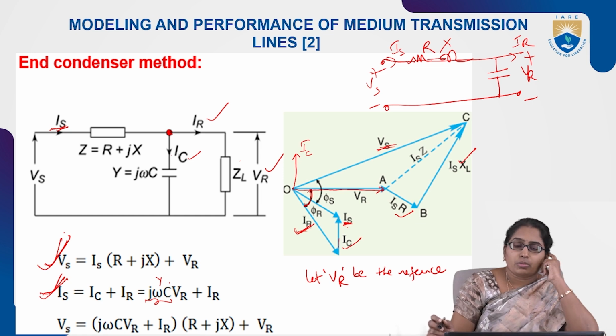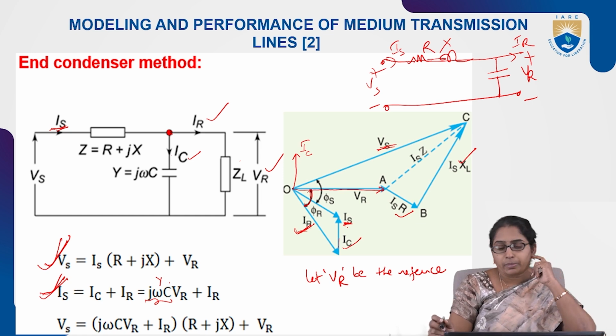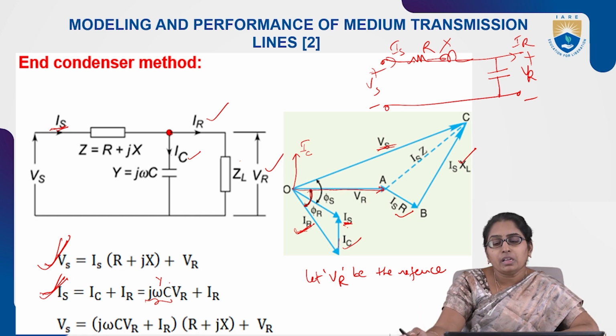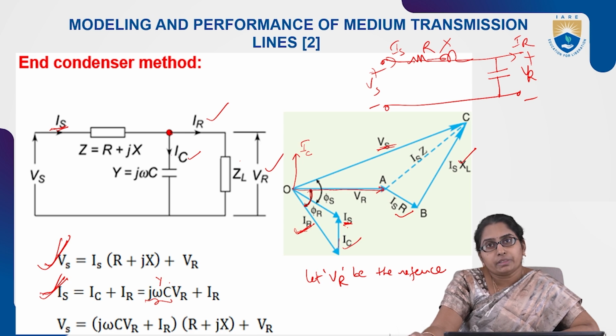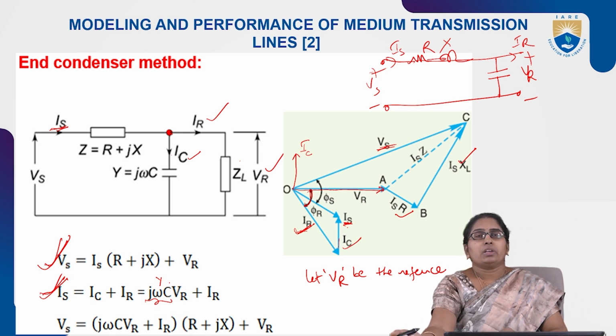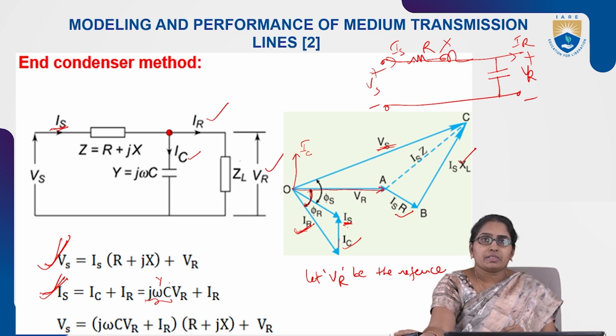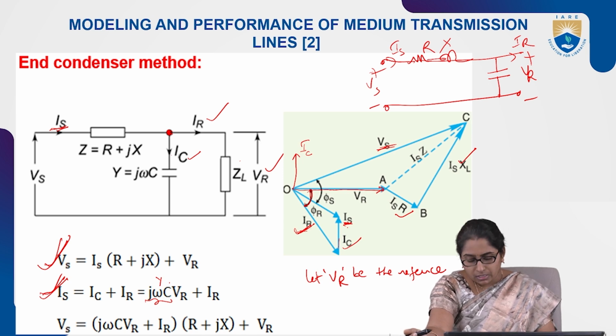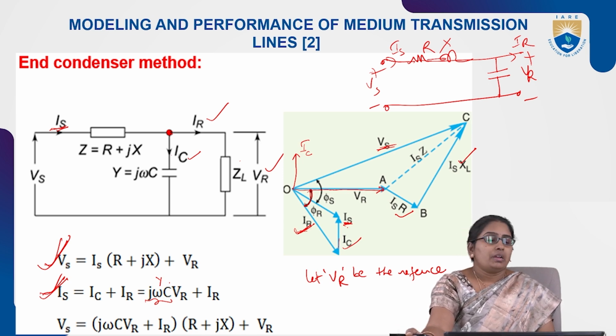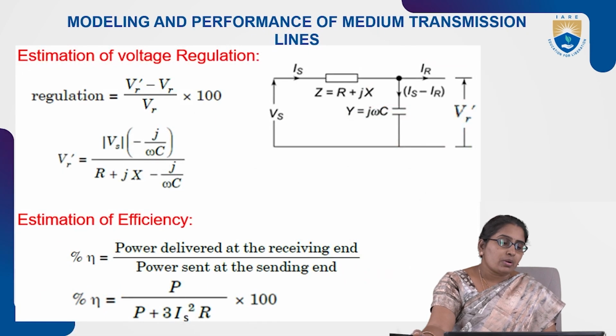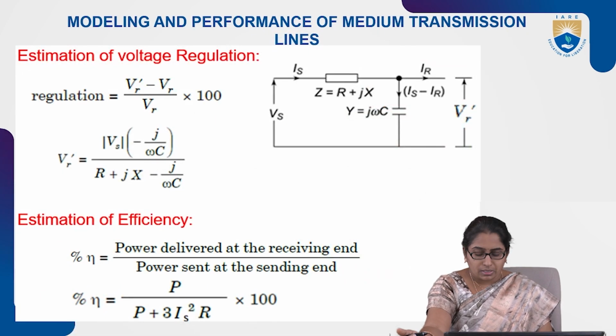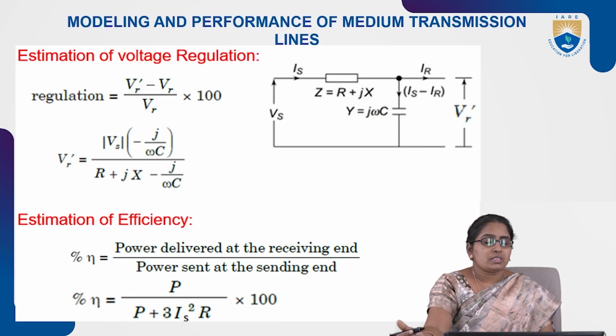So that is the end condenser method: the equivalent circuit, phasor diagram, and its Vs and Is equations. Now the ABCD constants, efficiency and regulation. It's from the equivalent circuit only that we do them.